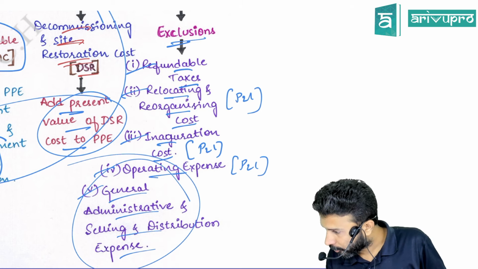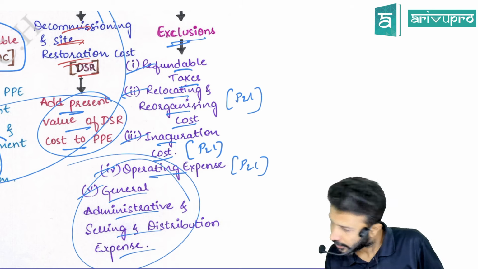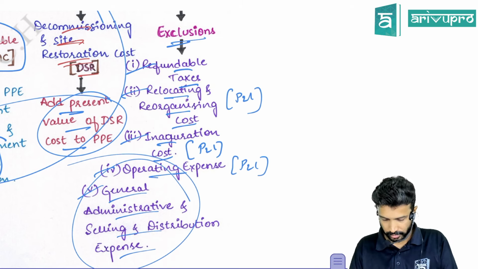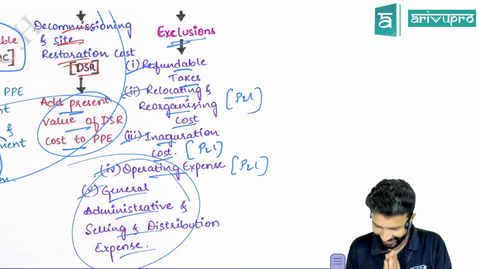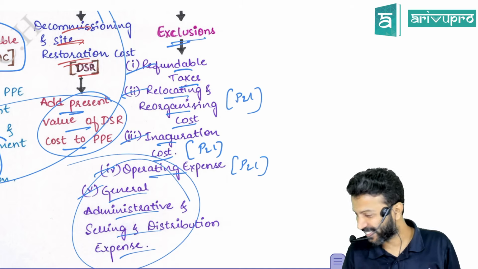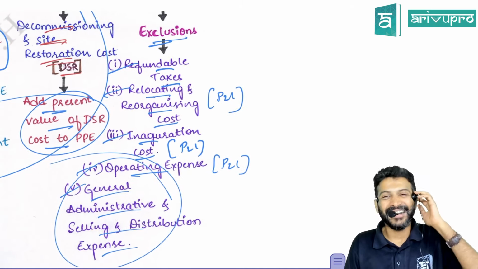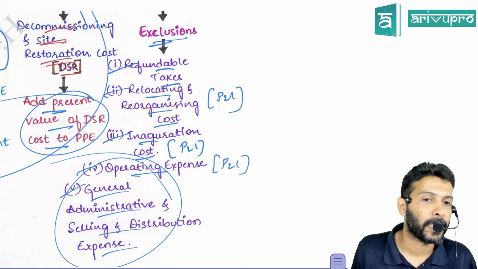Sir, ArivuPro gave free mobiles to employees to retain them. Mobile and all, yes. For students. Yeah, we'll give it. What else do you want? Okay. Anything else?